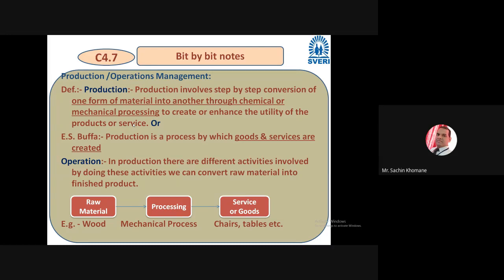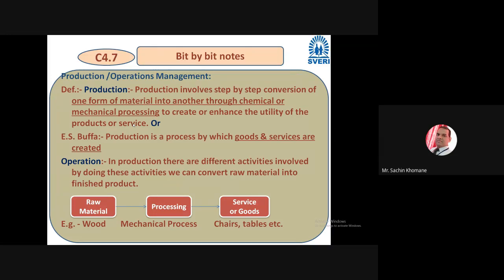For example, if I put raw material, maybe wood, in front of you, you should do process on that raw material. Otherwise, you will not get a finished product, or its utility cannot be enhanced. If I just put raw plywood in front of you, unless you process something, there is no use of it.